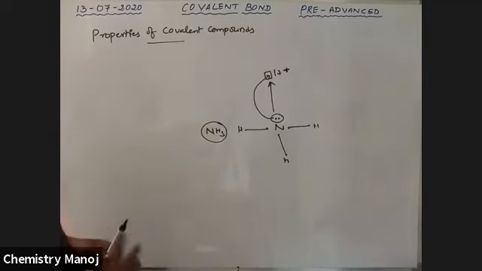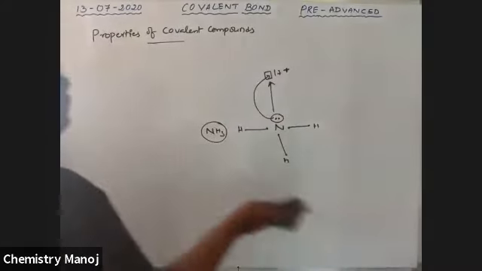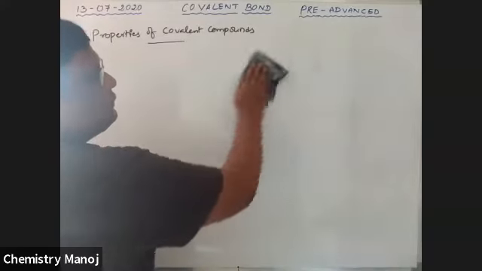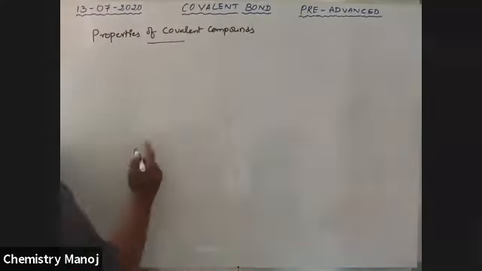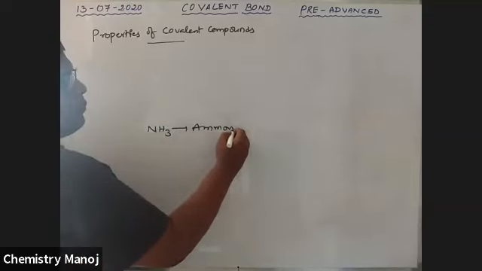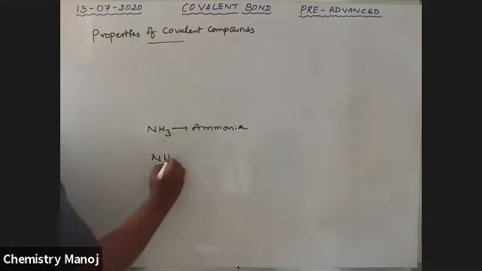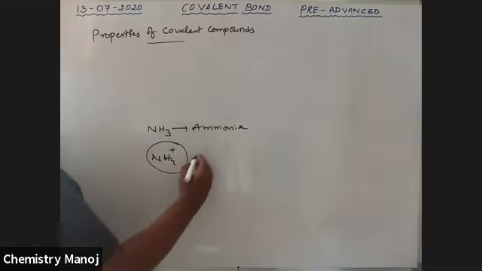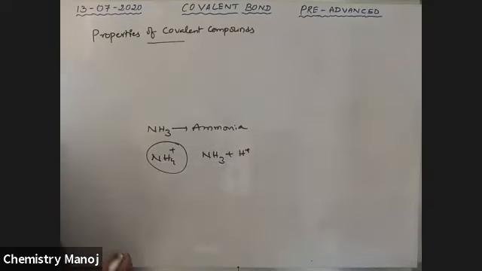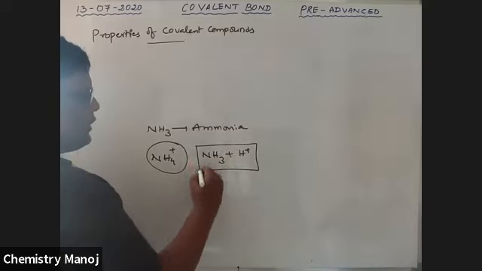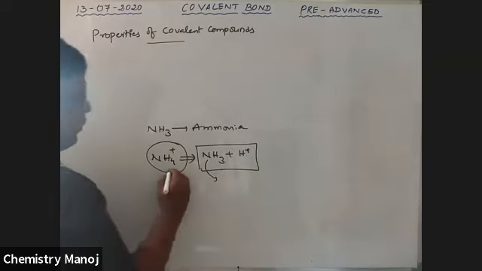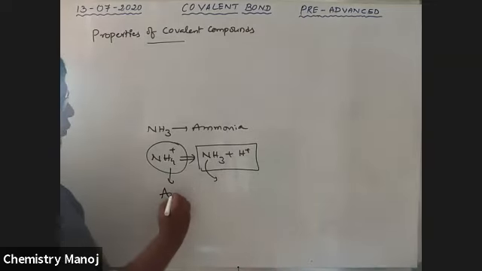This is about ammonia. NH3 is called ammonia, but the NH4+ ion is nothing but NH3 plus an H+ ion. In this, the compound NH4+ is called the ammonium ion.